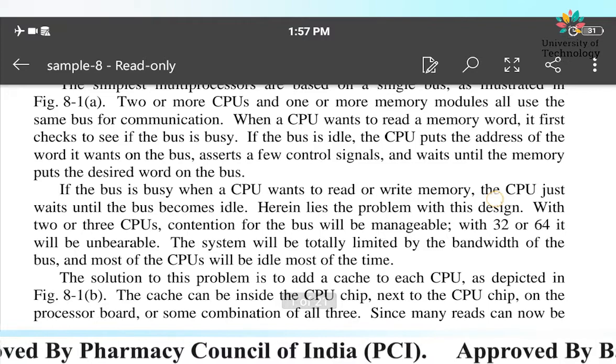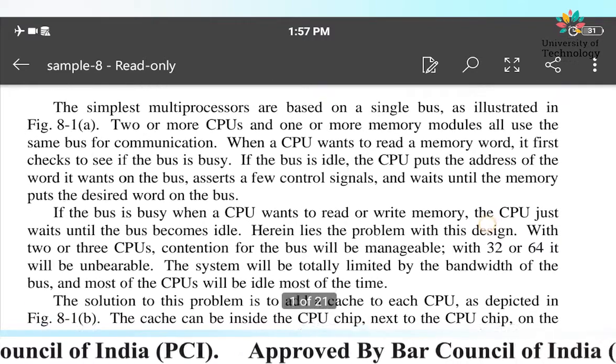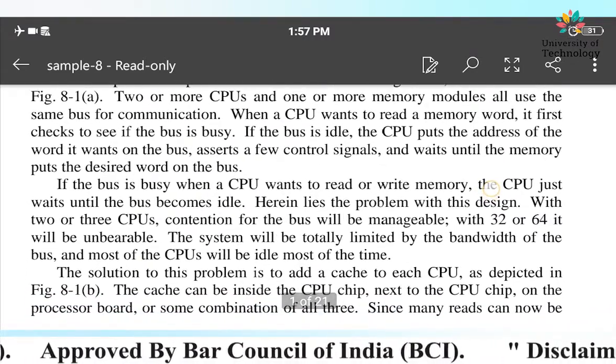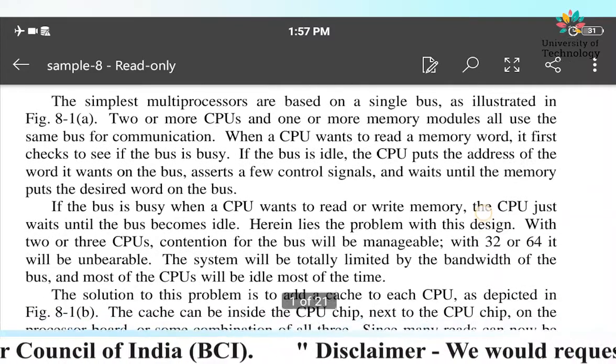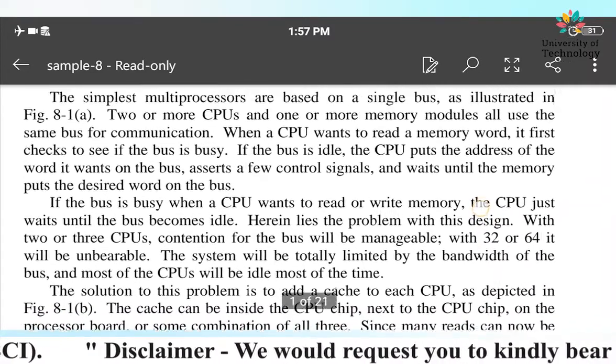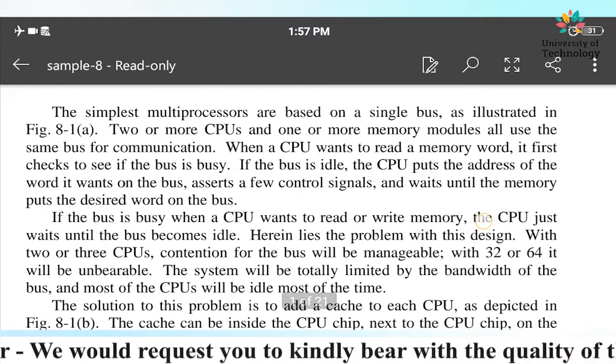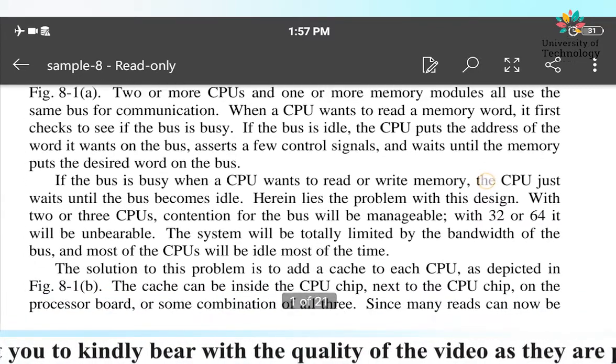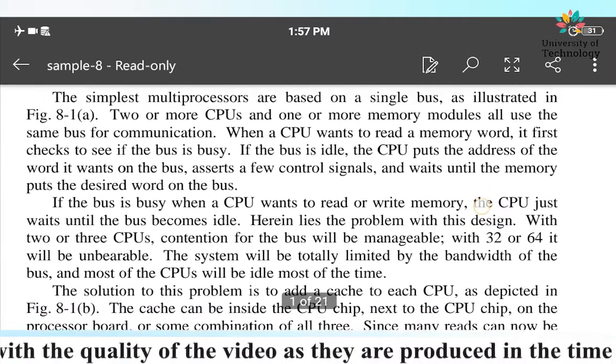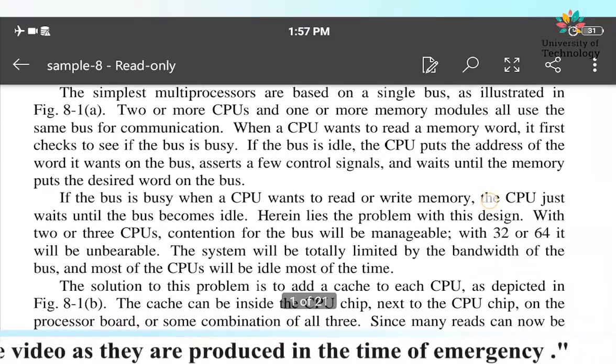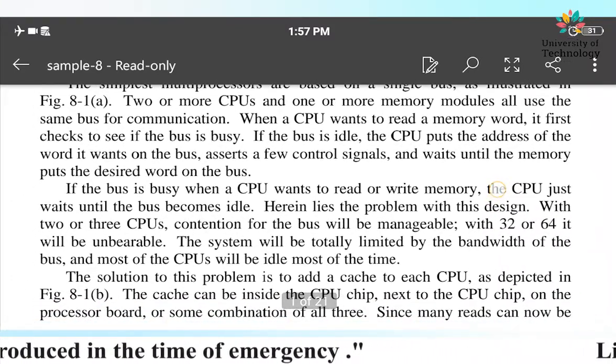This was the situation when the bus was idle. Now situation 2, when the bus is busy and the CPU is asking for the bus, in that case what will happen? Again the CPU has to wait. Why does it have to wait? For the bus to become idle. The possibility might be there that the bus will be used by some other CPU also.